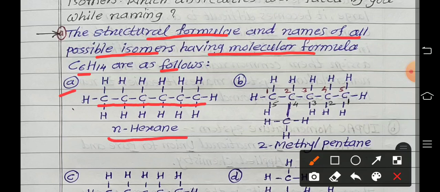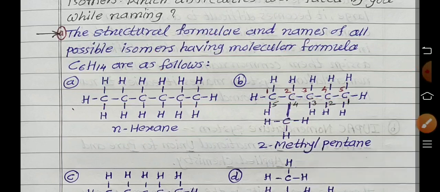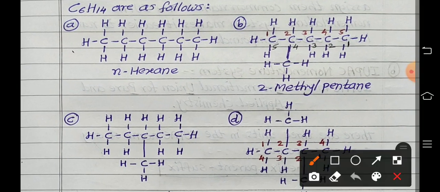5 carbon atoms in a straight line and 1 carbon atom is attached to the second carbon. So I will show the numbers here, 1, 2, 3, 4, 5. So we joined 1 carbon atom to the second carbon in that straight chain. So it is called as what? Now check. So 5 carbon atoms in a straight line, so called as a pentane, and 1 carbon attached to the second one.